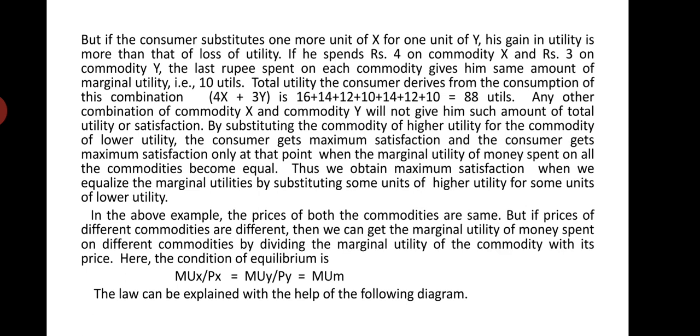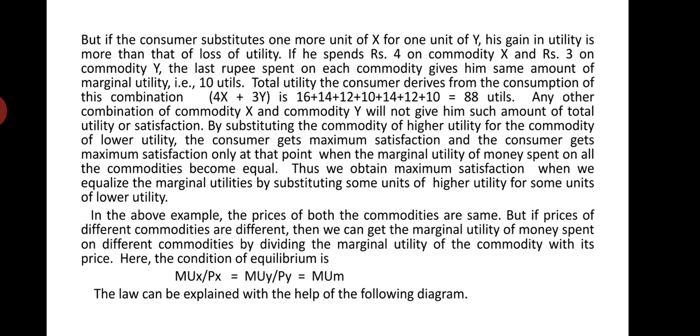So by following the law of equimarginal utility, when the consumer goes on consuming a combination of commodities where the last unit of money on each commodity gives him the same amount of marginal utility, that is the situation where he will get maximum total satisfaction.